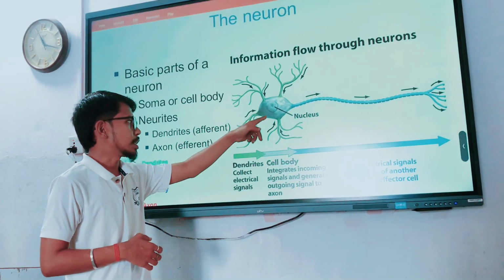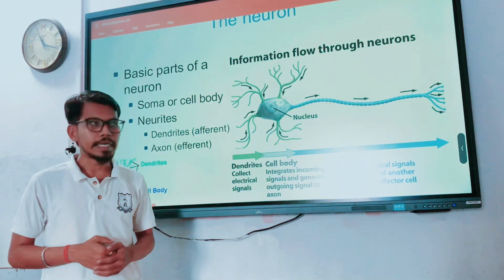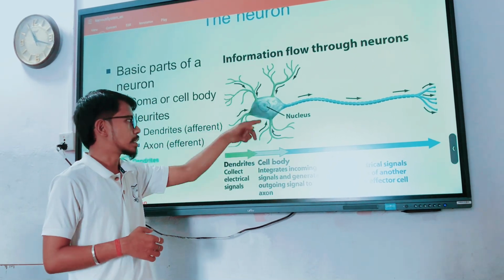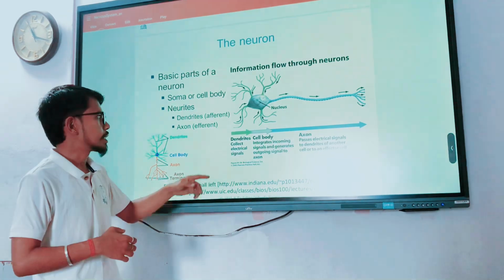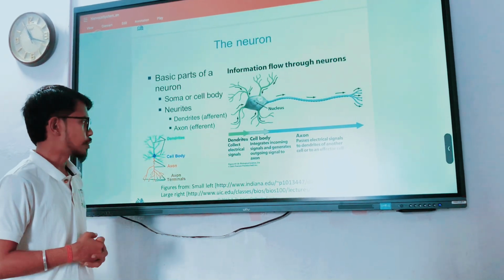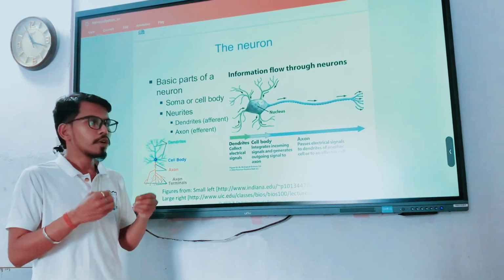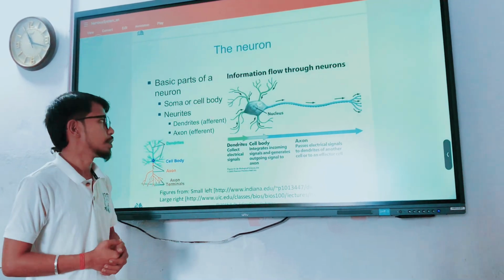This central unit is known as the cell body. It is diploid in nature, and these well-branched structures are dendrites or dendrons. The numerous branches are dendrites and a few we can call dendrons.